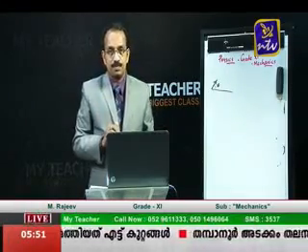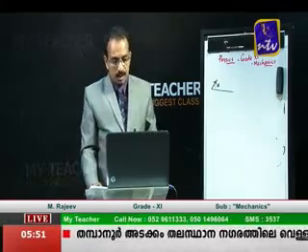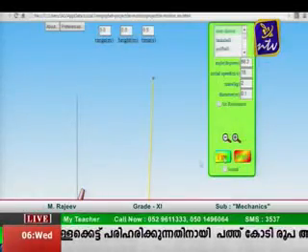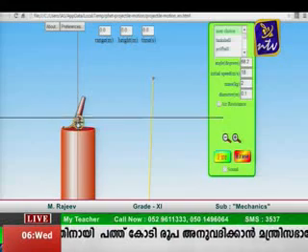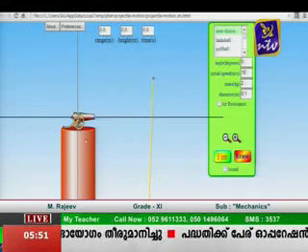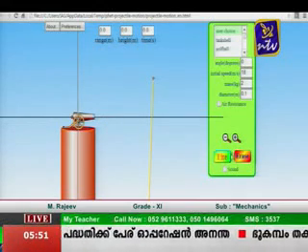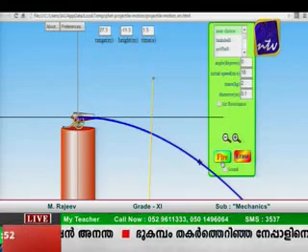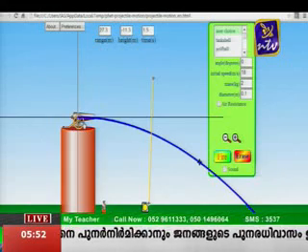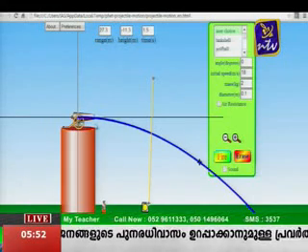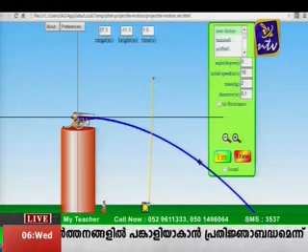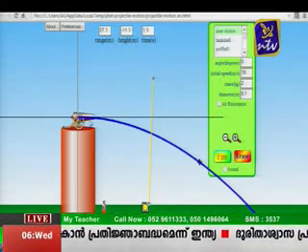Once again I will show you the simulation for the projectile motion. This is an example of a horizontal projectile, thrown from a height. Just see how it comes. What you can make out is that at the beginning there is a horizontal velocity. It is given a horizontal velocity, but that velocity doesn't change further. Horizontal velocity will not change, but initially it was not having any vertical velocity, because it was projected horizontally.